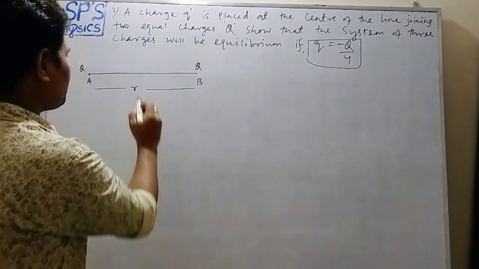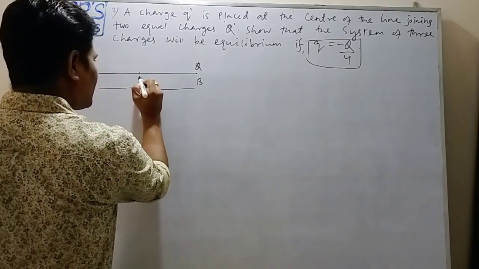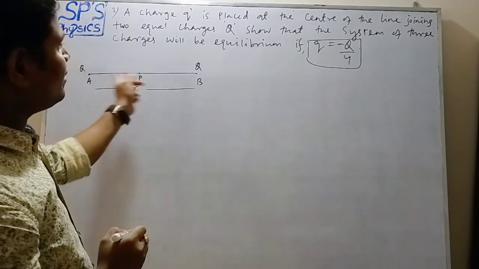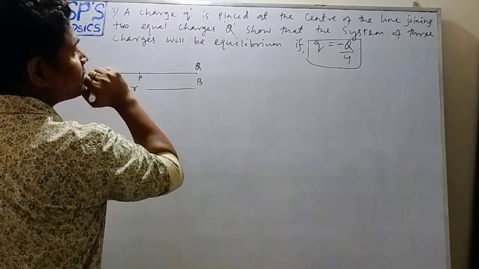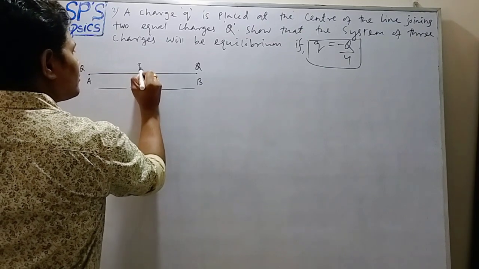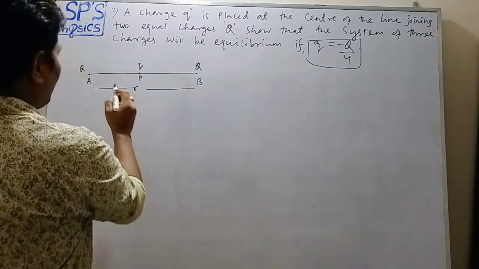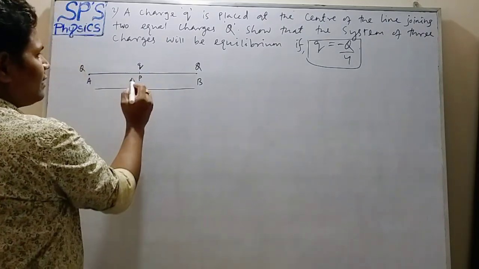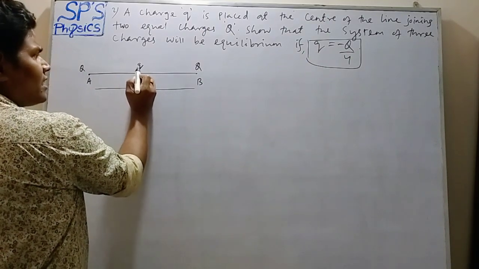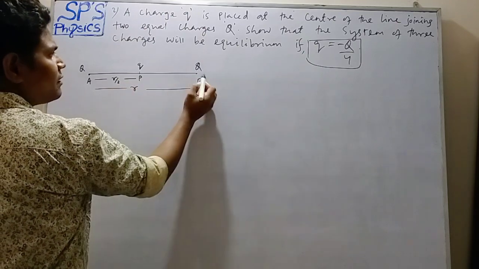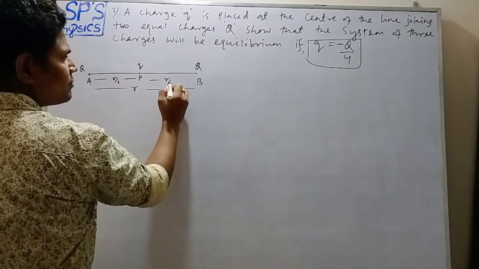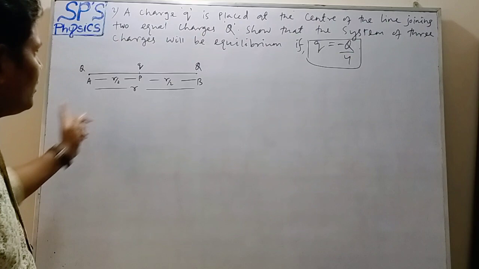Okay, let P be the center of the line joining these two charges, where the third charge small q is placed. So obviously the distance of that charge small q from point A is how much? r by 2, and from point B is also how much? r by 2, because P is the center of the line AB.